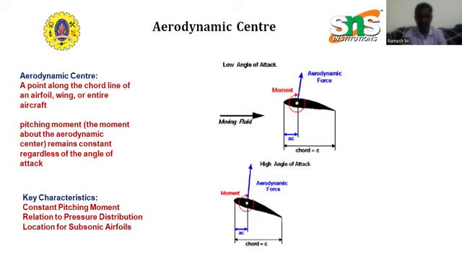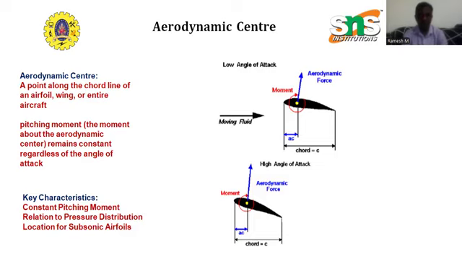Location for supersonic airfoils. For subsonic flow, we said it is the quarter chord point. But for supersonic flow, the aerodynamic center shifts closer to the mid-chord point, around 50% of the chord length. This is due to the influence of shock waves and the changes in the pressure distribution in high-speed flows.